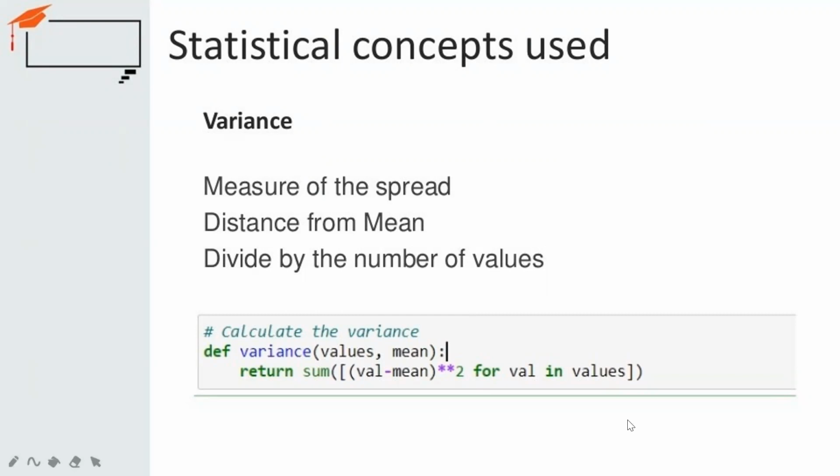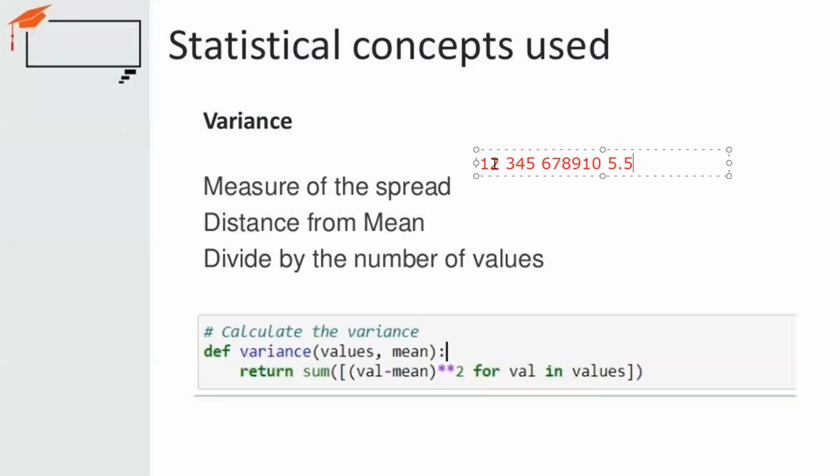For example, if you have data like 1 2 3 4 5 6 7 8 9 10, the sum will be 55, and this has 10 values, so 5.5 will be your mean value. So you are going to check how your data is separated from the mean value.